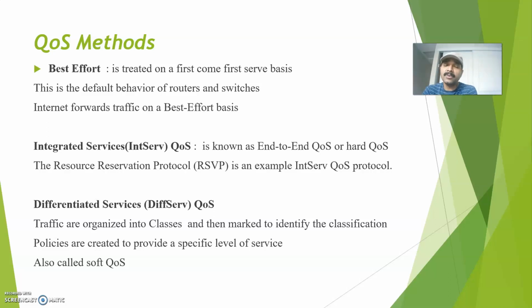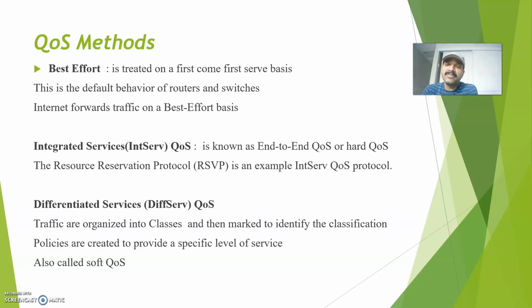So let us come to this network. Assume there are 4 routers, router 1, 2, 3, and 4. To enforce end-to-end QoS, I have to enforce this reservation on each and every device. That is the reason we call it end-to-end QoS or hard QoS. And this is not scalable, because I have to enforce this reservation from router 1 to router 4, on all the routers.